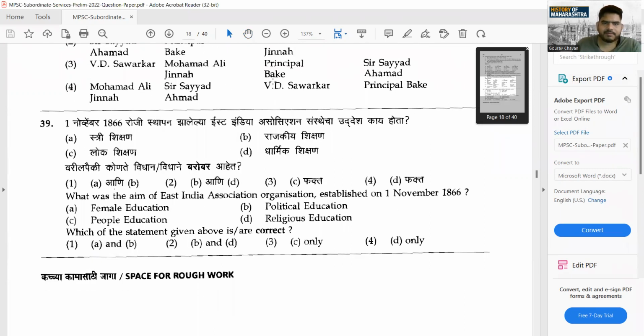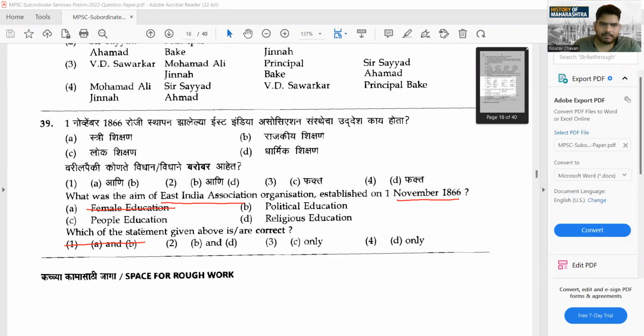Now what was the aim of East India Association organization? Again, who established this? You know it, Dadabhai Naoroji. Okay, on 1st of November 1886. What was the aim? First thing, female education. Was there anything like that? No. Straightforward, no. Okay, so wherever options you find A, cut them. Okay, it's very easy. You have cut one basic answer.